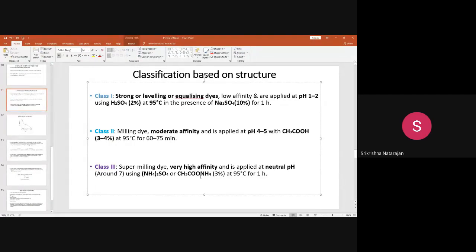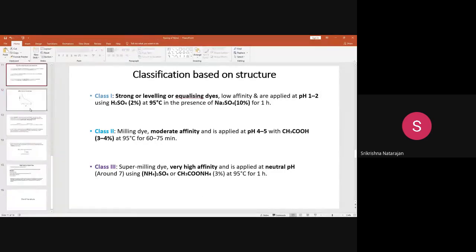So what will happen? The leveling problem is also taken care of, because in the initial stage itself you are not applying a high pH, and initially you are not using a retarder either. In that case, you can use an acid liberating agent that will work after some particular time. Directly you are not using the acid; you are using an acid liberating agent that will start its work after some time. So you need to keep that in mind.